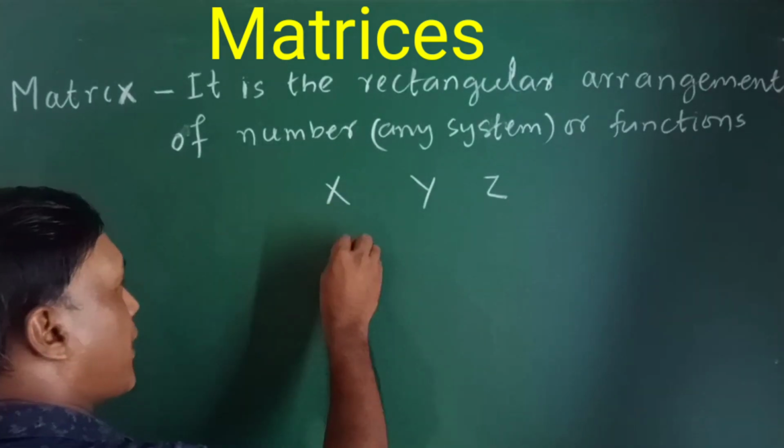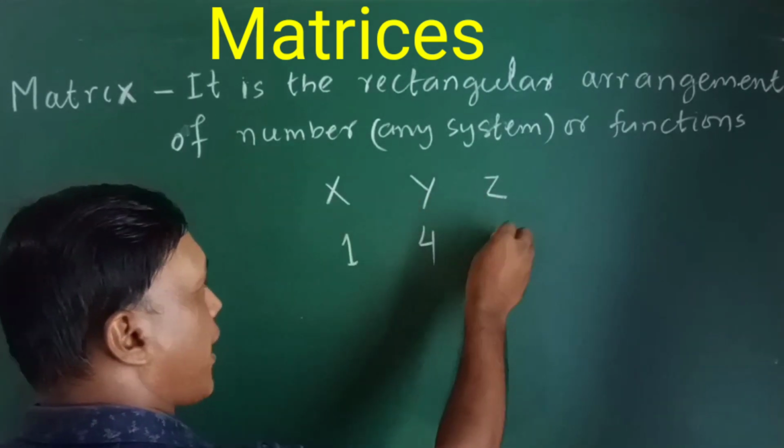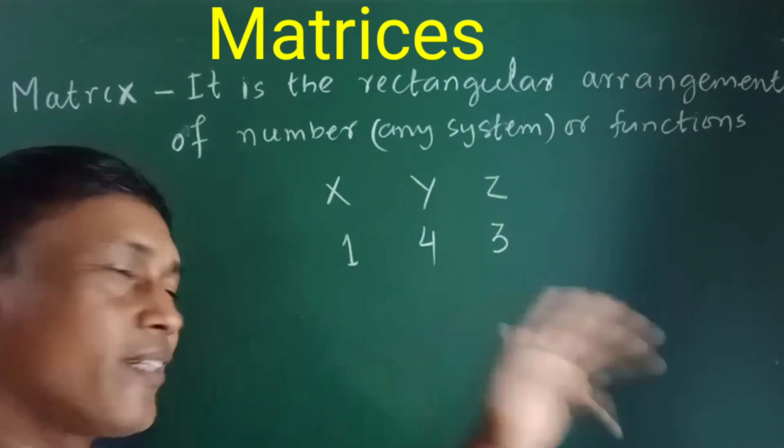Suppose X's rank is 1, number 1. Suppose Y's rank is 4, and the rank of Z is 3, so the ranks are 1, 4, 3.